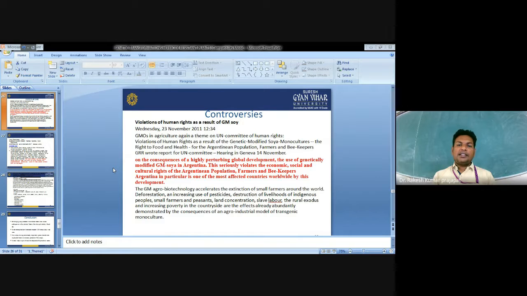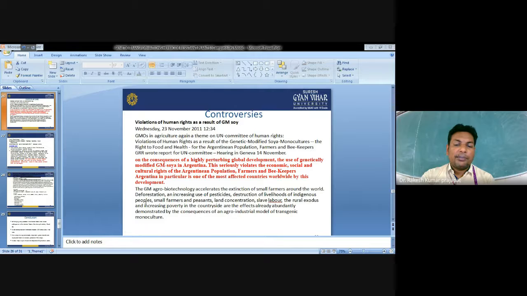Violation of human rights as a result of genetically modified soy monocultures. Right to food and health for Argentine populations. Farmers and beekeepers on the consequences of high perpetuating global development. The genetically modified crop GM soya in Argentina seriously violates economic, social and cultural rights on different issues. GM agro-biotechnology accelerates the extension of small farmers around the globe.